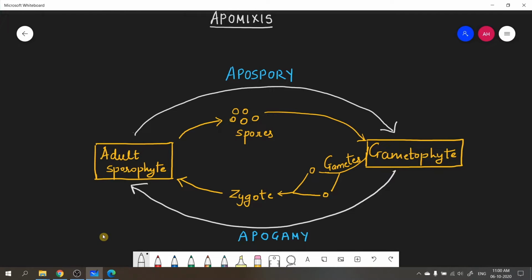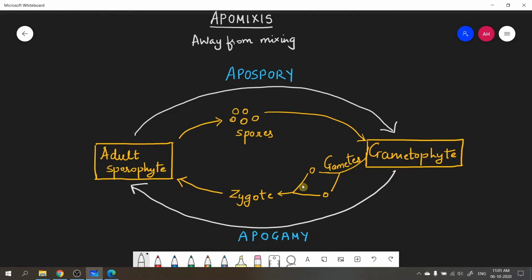All right. So the literal meaning of apomixis is away from mixing. Right. I'll write that down here. Apomixis means away from mixing. All right. And what do I mean by mixing here? I mean fertilization. All right. Now I have shown a diagram here to make apomixis very clear to you all. So apomixis involves something called apospory and apogamy. I'm going to explain what that means.